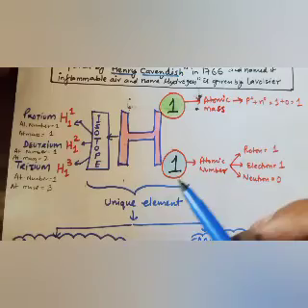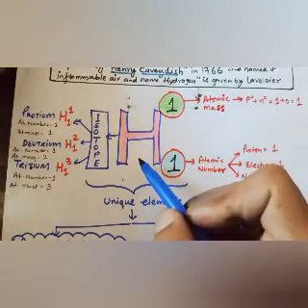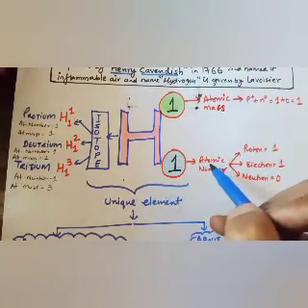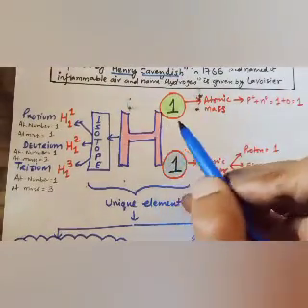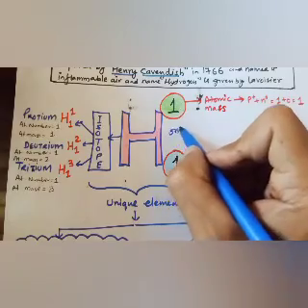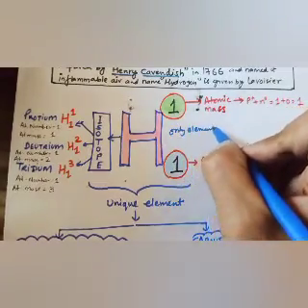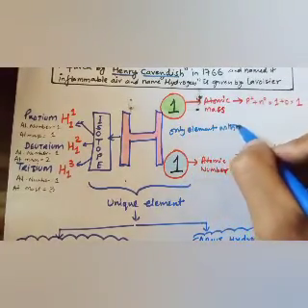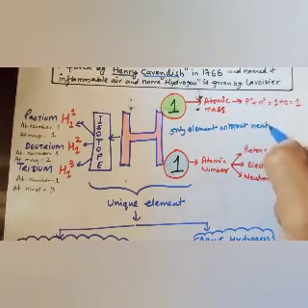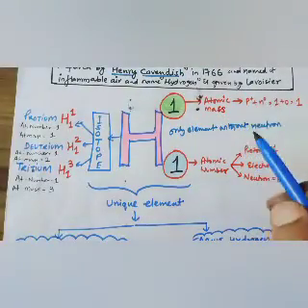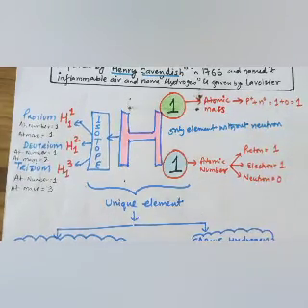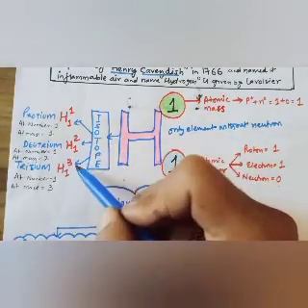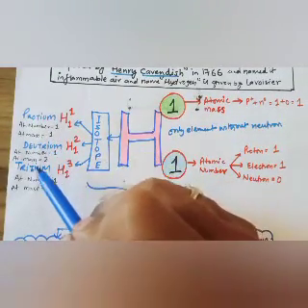So H is the symbol of hydrogen, whereas 1 is the atomic number of hydrogen and 1 is the atomic mass of hydrogen. This is the only element without a neutron. Atomic mass is protons plus neutrons, as you know very well. Here proton is 1, electron is 1, neutron is 0, so 1 plus 0 is 1, that's why the mass is 1. There are three isotopes of hydrogen: protium, deuterium, tritium.